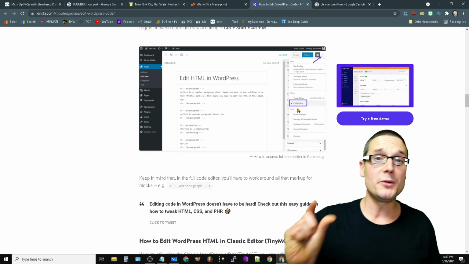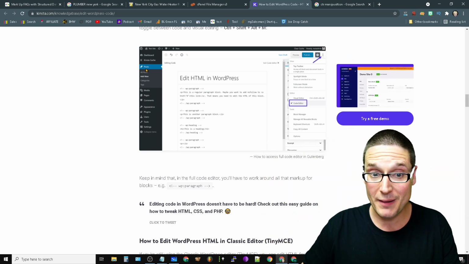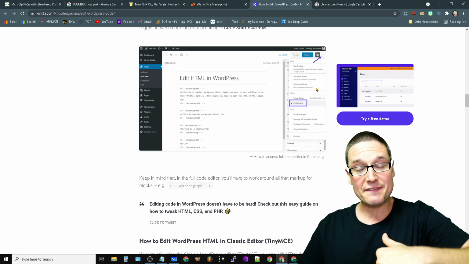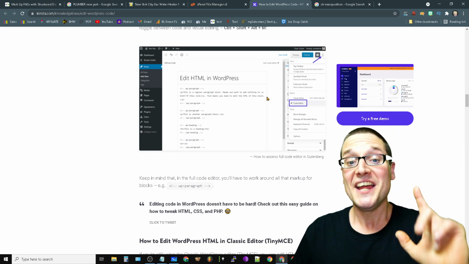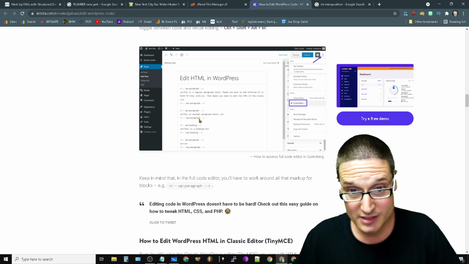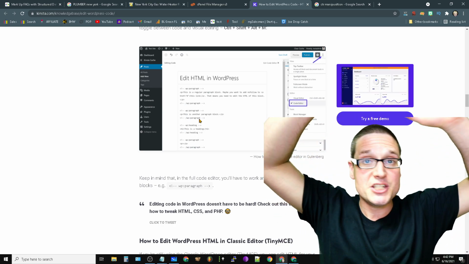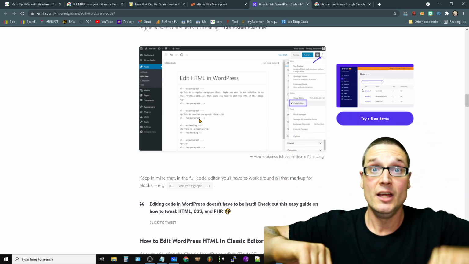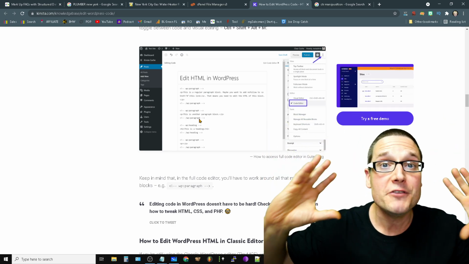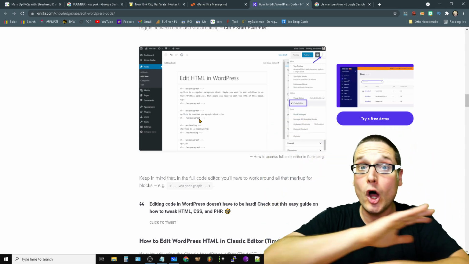When you open up your code editor on any page, any post, remember, go to any of your pages or posts, go to the actual page, the 3 dots in the right-hand corner, get the drop-down menu, go to the code editor. Inside of code editor, you're going to see how this is all written out inside of here. As you can see right here, what you're looking for is it'll say HTML page, it'll say head. It's going to say head, and then it's going to say head with a slash. All you have to do is add the code in between there. That's it. That's all you have to do.